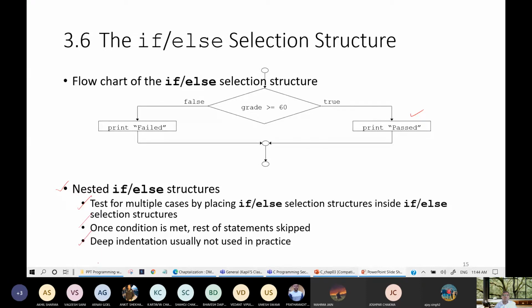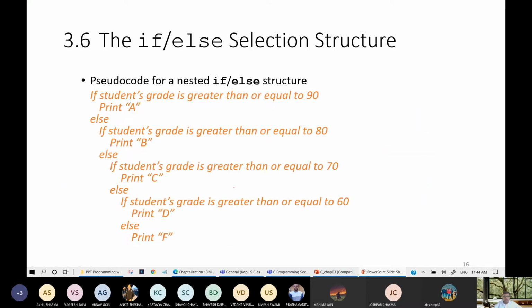Deep indentation is usually not used in practice, because once you have started writing if-else, there is indentation. Inside that, again one more if is coming, or one more if is coming, then how much indentation are we going to have? That's why it is not used in practice, and we are trying to avoid multiple if-else.